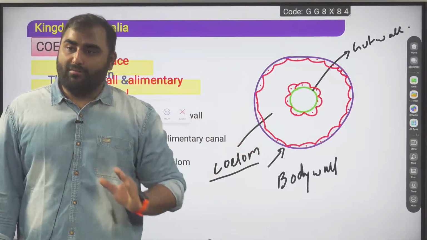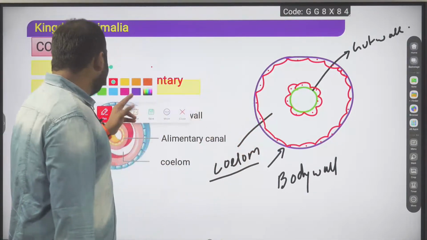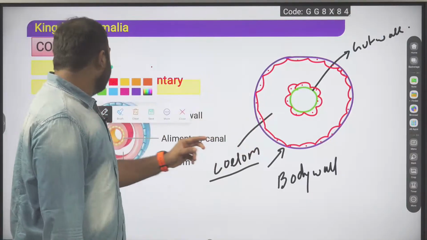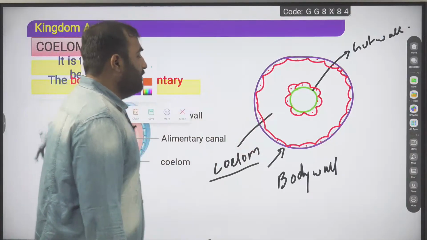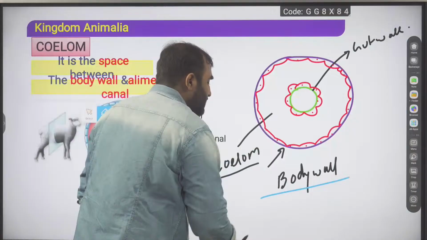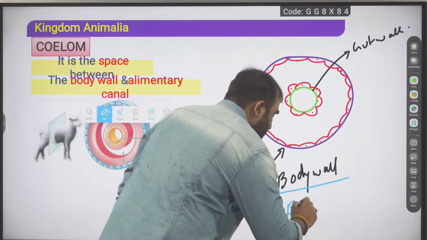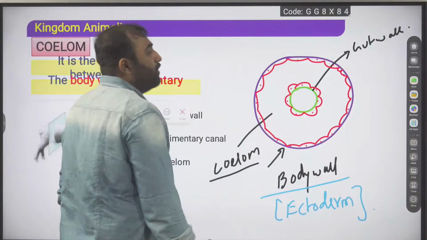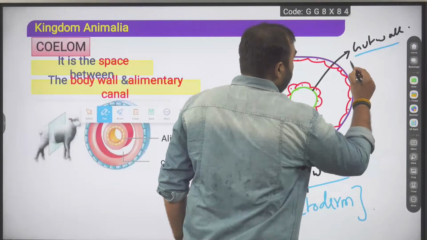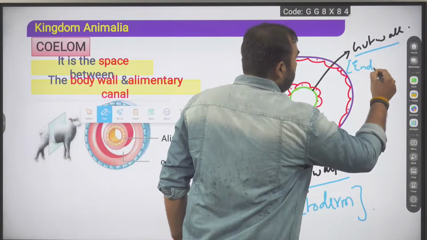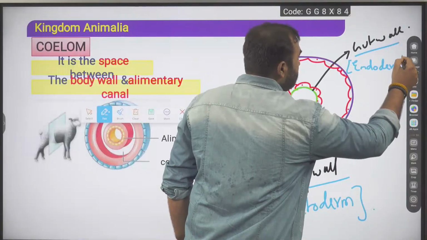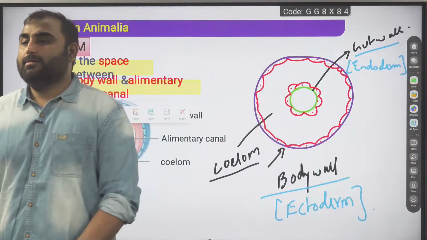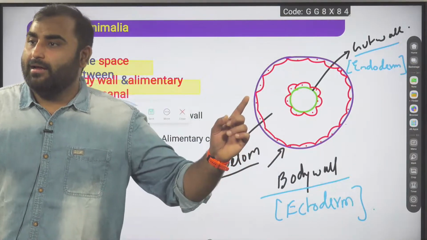Now a little bit more information I will tell you, or you can tell me. Body wall is made by which germ layer? Body wall, technically speaking, is made by the germ layer ectoderm. And gut wall is made by which germ layer? Gut wall is made by the endoderm germ layer.